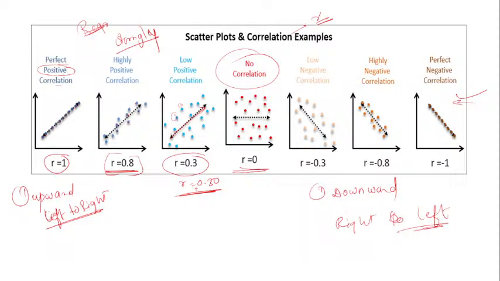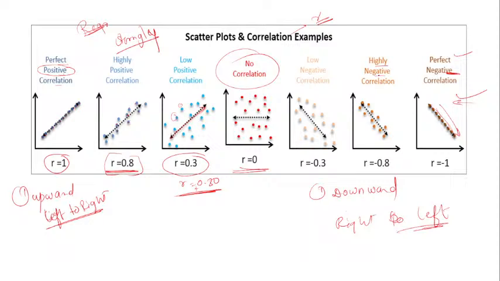Yes, there is a perfect relation when our data is exactly on the particular line, and it draws a downward pattern. You can see this line is downward from right to left, so it is negative, because it is perfectly on the particular line. That's why it is a perfectly negative correlation.